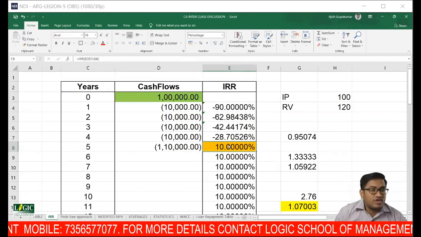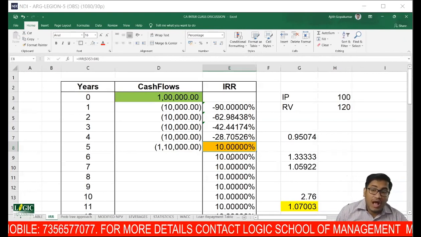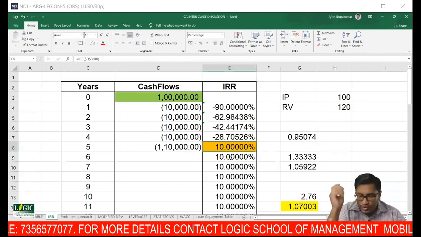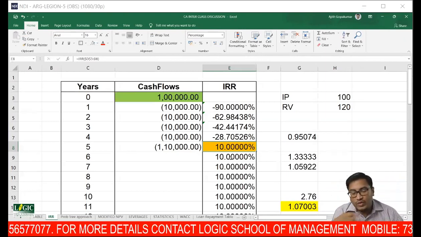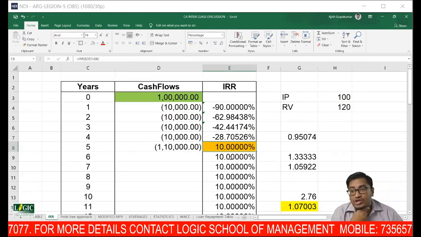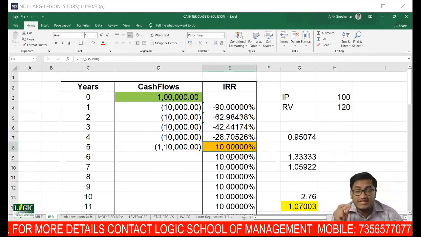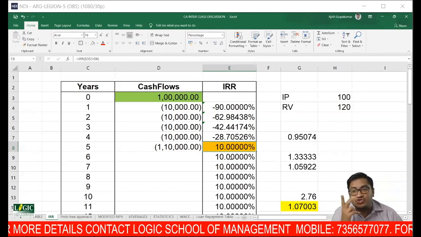Have you understood that you got IRR to be 10%? IRR was equal to your interest rate. Now my next question. You issued debentures, 1 lakh rupees, I accept. But to issue debenture, you had to incur 2,000 rupees cost. So this cash flow, this 2,000 rupees additional cost, where should I write?